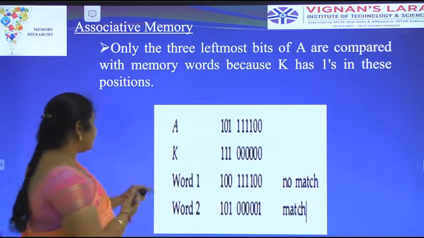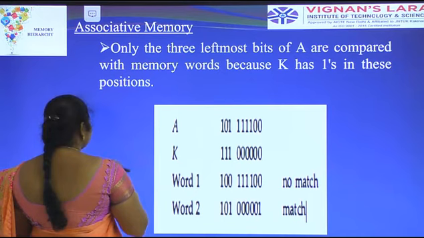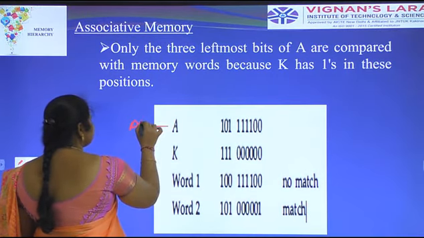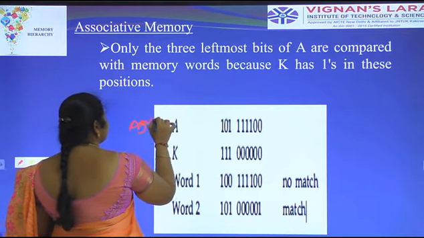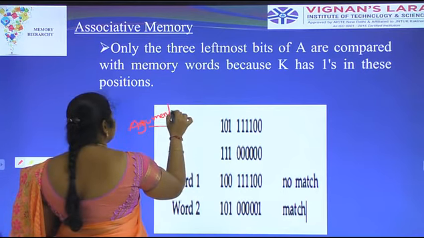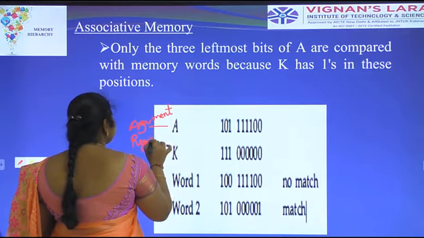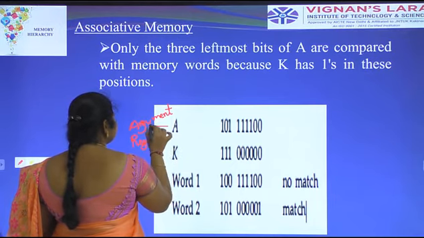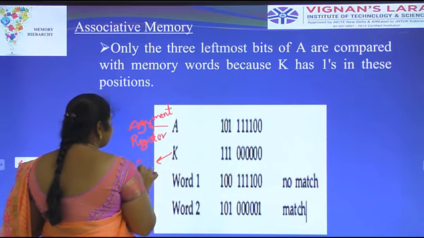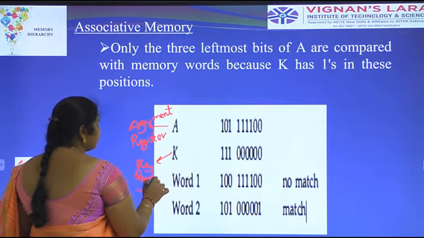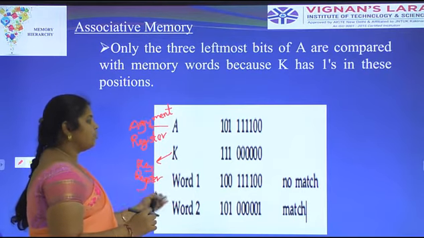A is the argument register, K is the key register, and word 1 and word 2 are the associative memory.